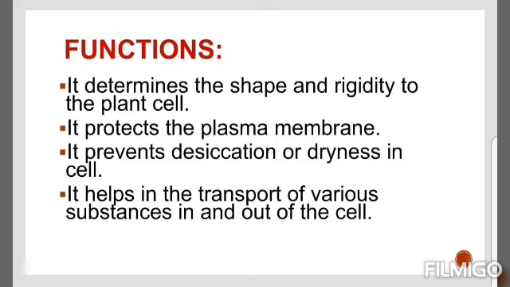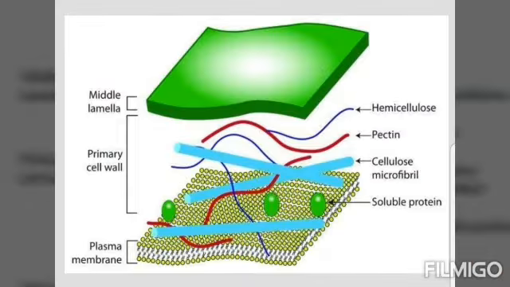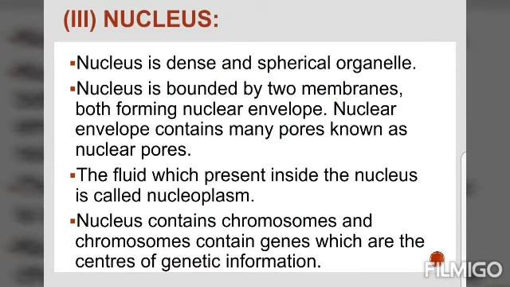The nucleus has a double layered covering called the nuclear membrane or nuclear envelope. The nuclear membrane has pores which allow the transfer of material from inside the nucleus to its outside, that is, to the cytoplasm. The nucleus contains chromosomes which are visible as rod-shaped structures only when the cell is about to divide. Chromosomes contain information for inheritance of characters from parents to the next generation in the form of DNA.